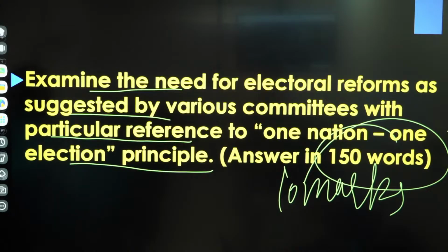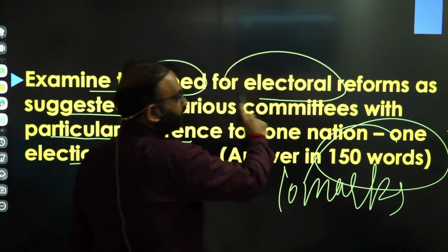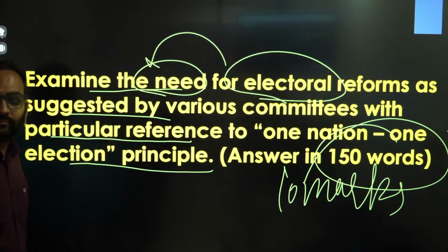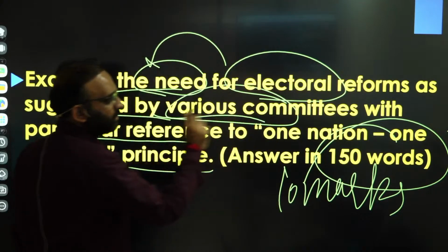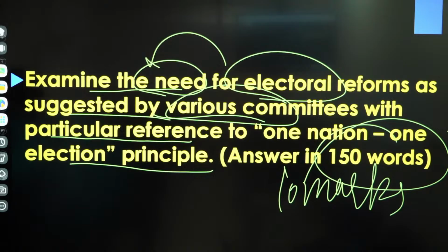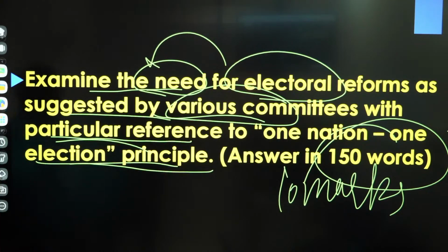So here, first is the need for electoral reforms. First, what kind of electoral reforms we need. Then why there is a need of electoral reforms? And that is also suggested by various committees. So here, your own suggested reforms are not asked, but committee-suggested reforms are asked, right? And with particular reference to the one nation, one election reform. That also you need to write, right?